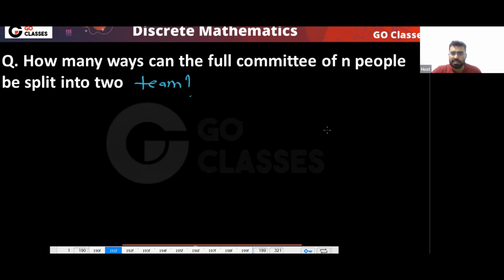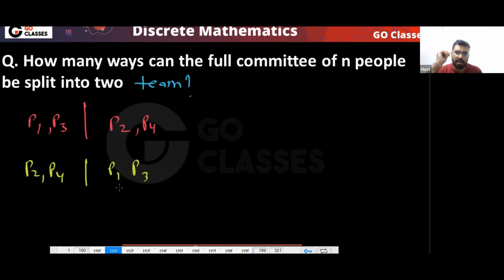For example, in one team you have P1, P3, and in another team P2, P4. So this and this, P2, P4 here and P1, P3 here, are they same or different? They are same, right? They are the same because you are splitting into teams.